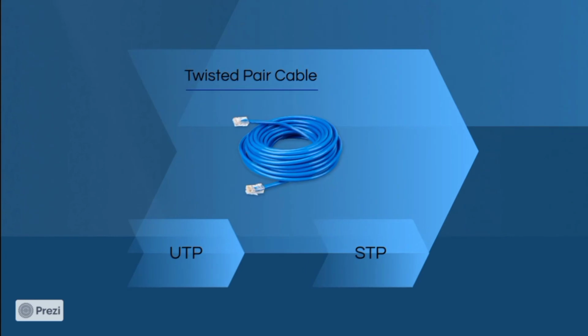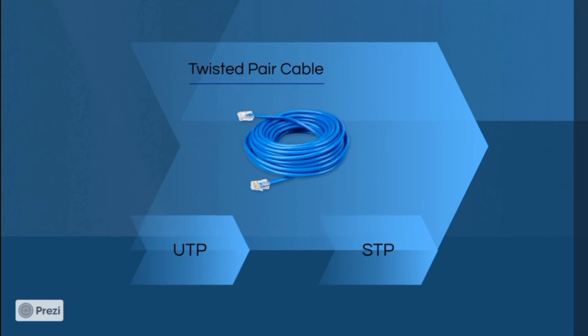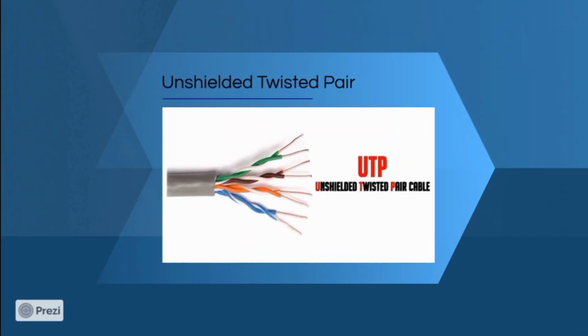First one is the twisted pair cable. It includes separately protected conductor wires, and pairs of cables are packed jointly in a protective cover. It is available in two types. First one is UTP, that is unshielded twisted pair.